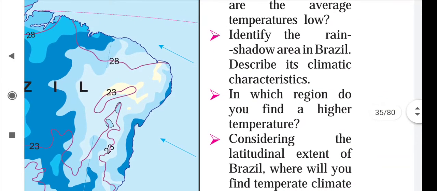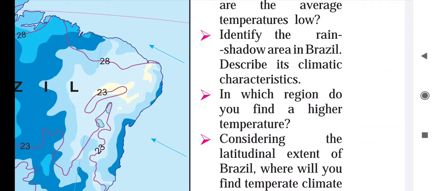Identify the rain shadow area in Brazil and describe its climatic characteristics. Now see, the rain shadow region is found to the northeast of the Brazilian highland in Brazil.